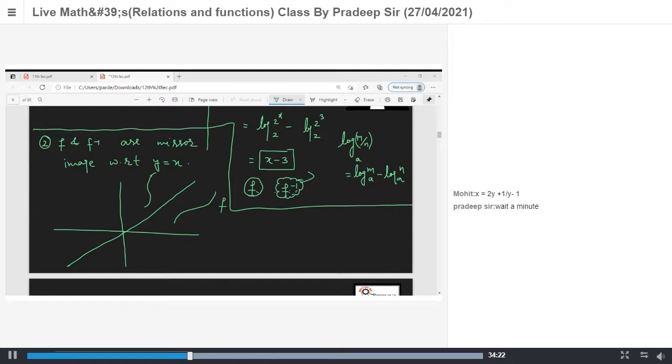Now we know that f and f inverse both are mirror images with respect to the line y is equal to x. Yes. Okay. Now the next topic is